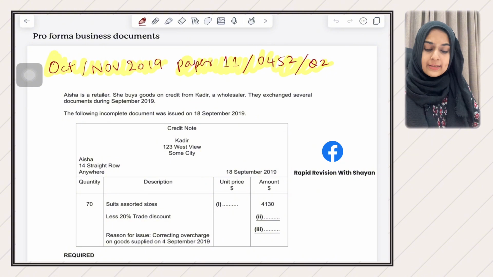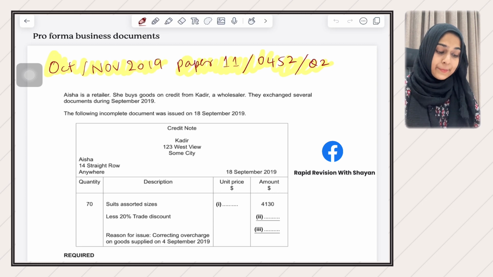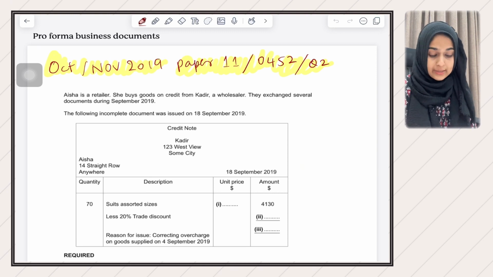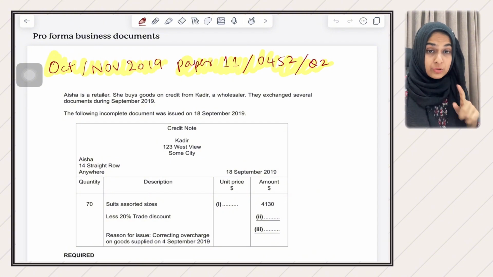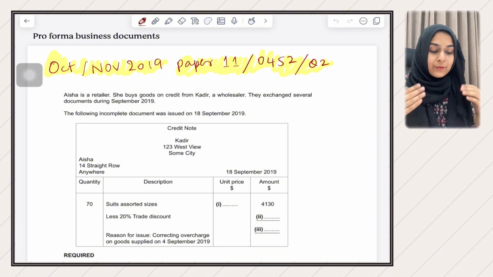So it says Aisha is a retailer. She buys goods on credit from Kadir. So Aisha is the buyer, Kadir is the seller. Kadir is a wholesaler. They exchanged several documents during September 2019. So September is the month. They are saying the following incomplete document was issued on 18th September 2019. They have given you this document.